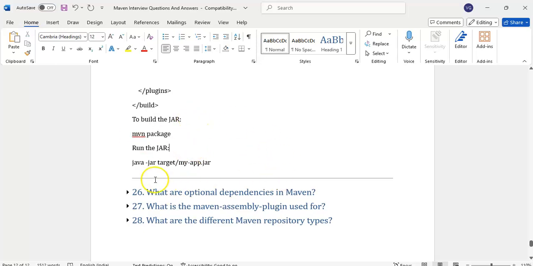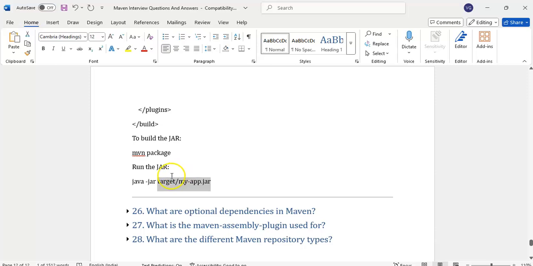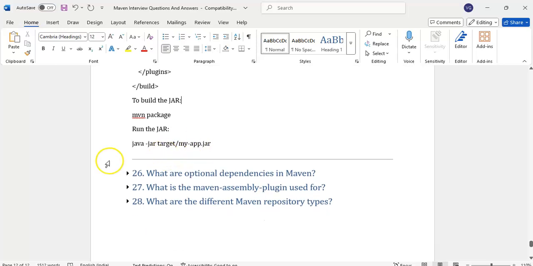Then how do we run that jar file? java -jar target/ followed by the jar file name, otherwise we can give the path to the jar. The jar should have a main class, otherwise it will not run. An executable jar means it should have a main program, if you want to run some piece of code.